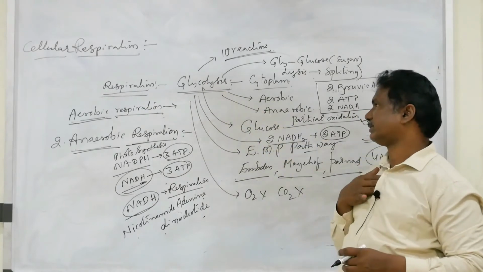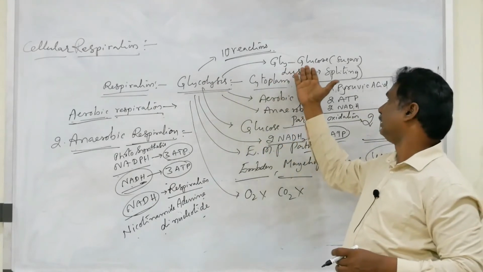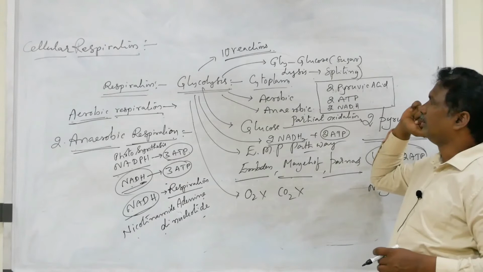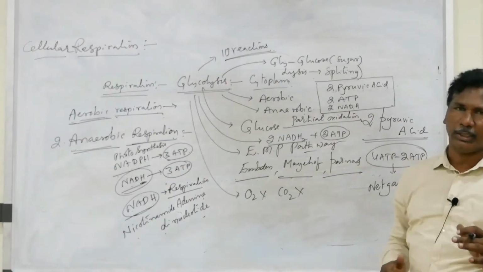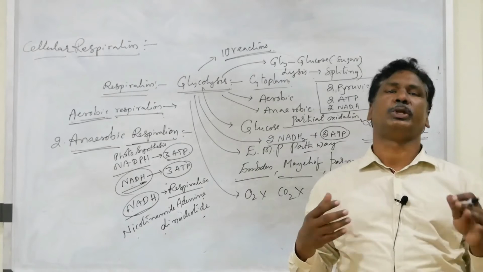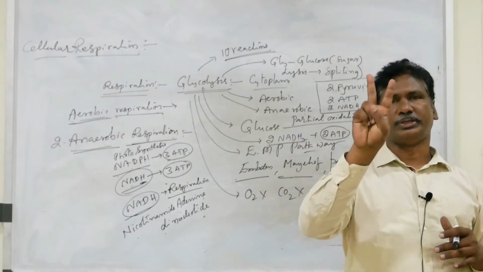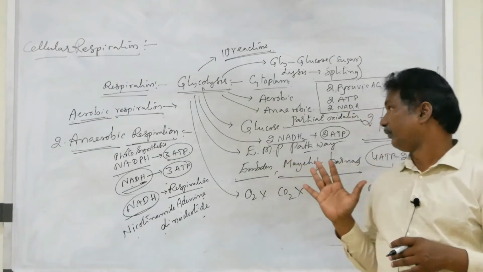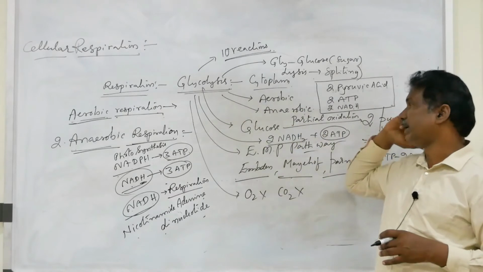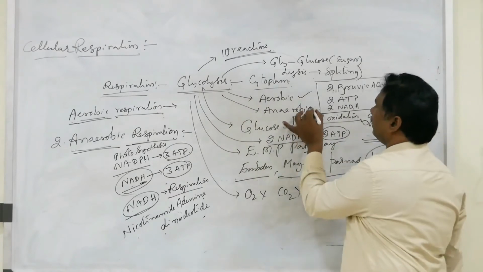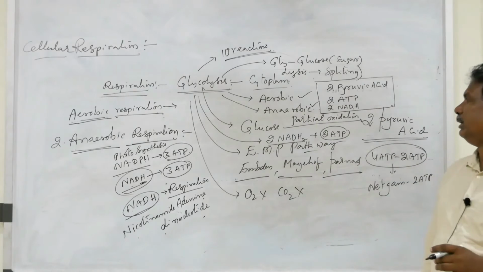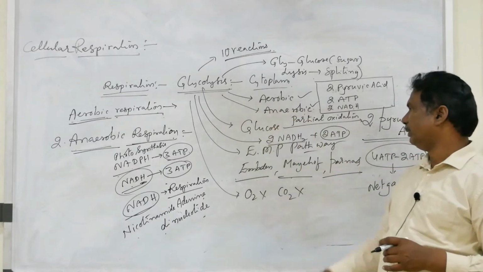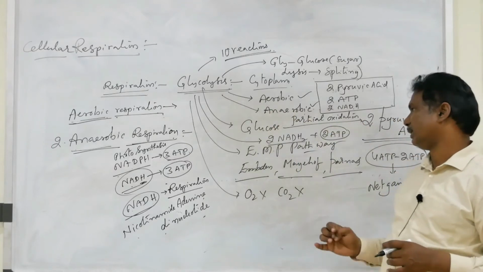Glycolysis is derived from glycis, meaning glucose or sugar, and lysis, meaning splitting. That means during glycolysis, the glucose molecule undergoes partial oxidation, producing pyruvic acid. It takes place in the cytoplasm. It's common in both aerobic and anaerobic respiration. It is one type of partial oxidation.